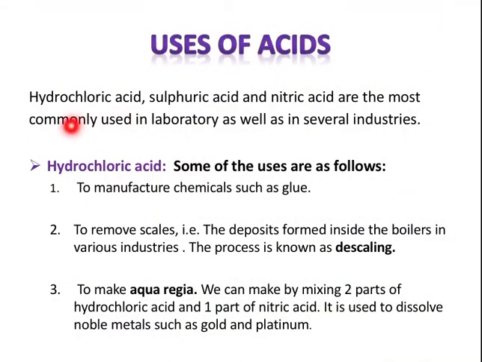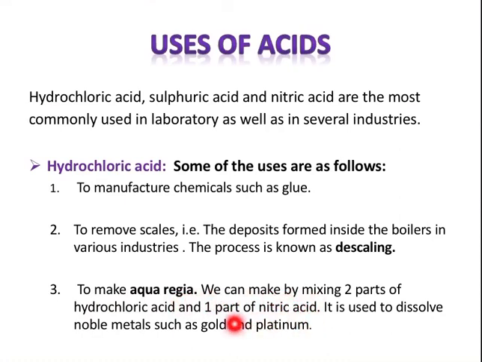Now, the uses of acids. Basically, the common acids which are used are hydrochloric acid, sulfuric acid, and nitric acid, that are commonly used in laboratories as well as some industries. So we will discuss the different uses of these acids. First of all, let's discuss the uses of hydrochloric acid. Some of the uses are to manufacture chemicals such as glue, to remove scales, that is the deposit formed inside the boilers in various industries, and that process is known as descaling, removing the scales using hydrochloric acid. And to make aquaregia.